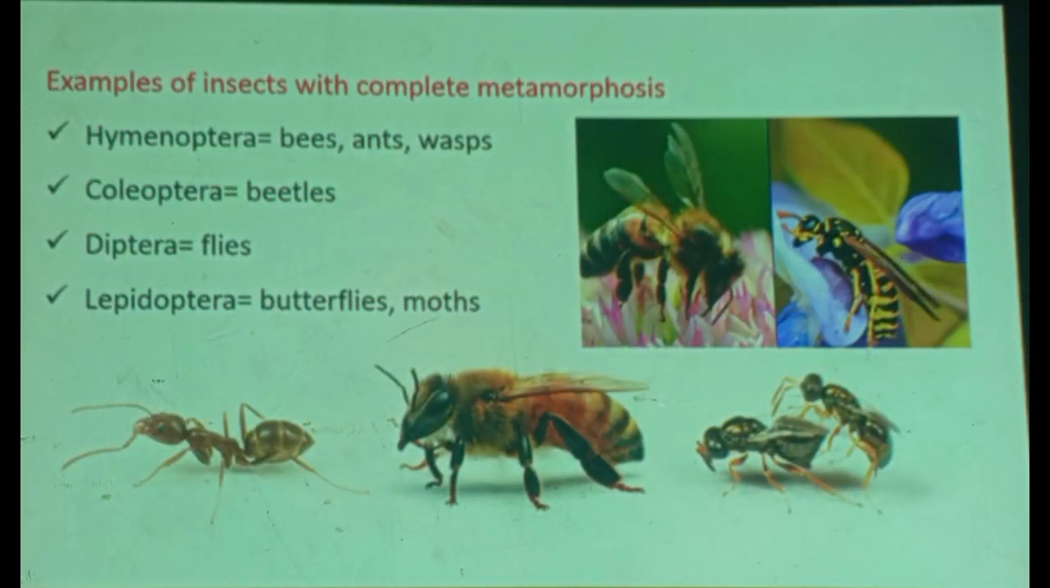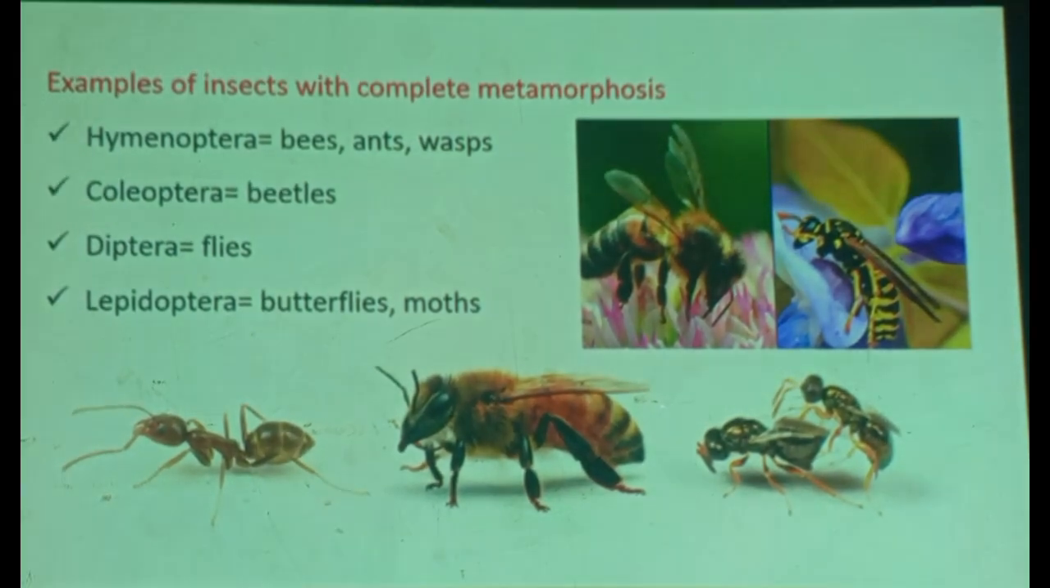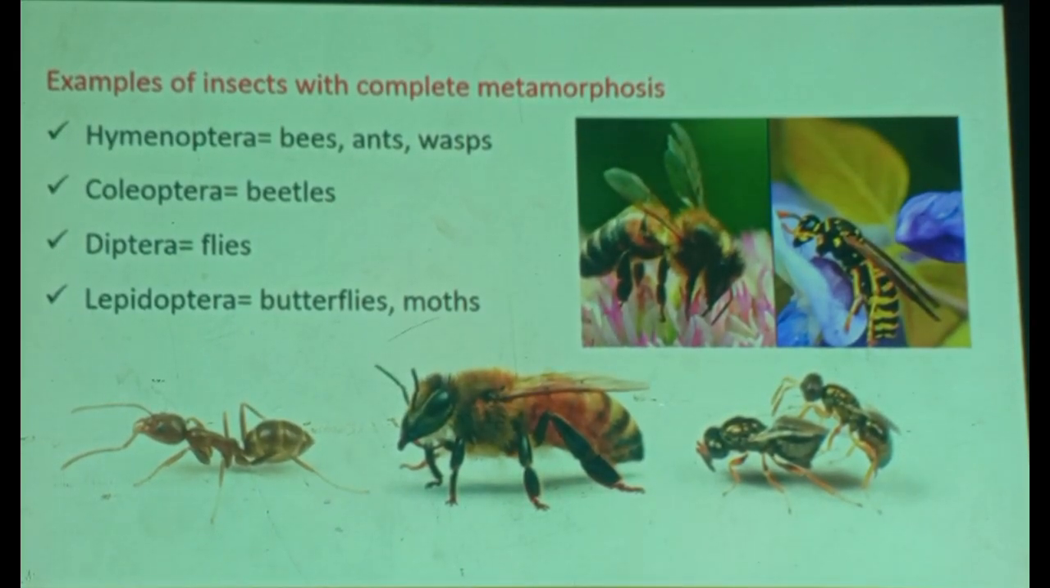Now we are talking about complete metamorphosis. Examples of insects with complete metamorphosis. I have given you this. These are Hymenoptera. Under this class, Class Insecta, Order Hymenoptera. Bees are there. Ants are there. Wasps are there. I think you are familiar with this.